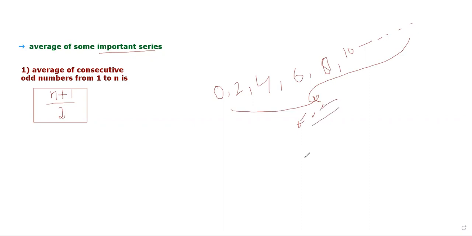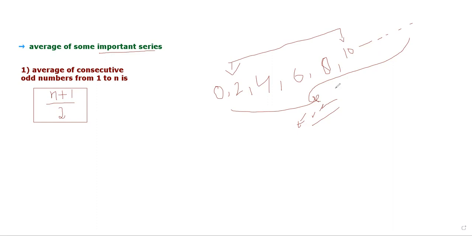Okay, my dear friends. Now, if we have to calculate the average from 2 to 10, but without using the previous methods, like 2 plus 4 plus 6 plus 8 plus 10, then dividing by 1, 2, 3, 4, 5, no, we'll not use that method here.